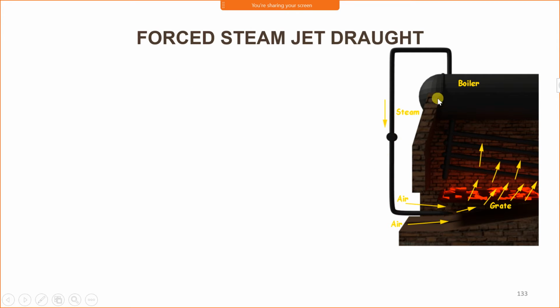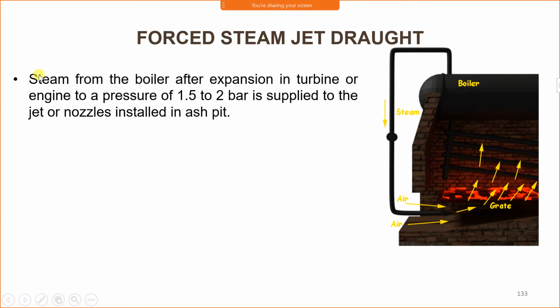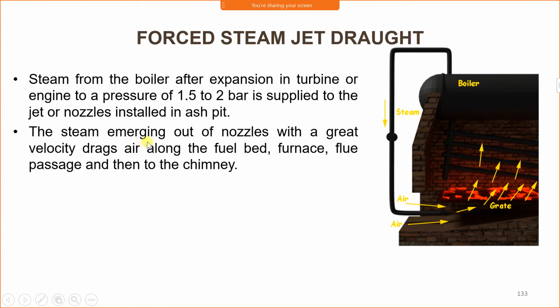In the forced draught, steam is supplied through a grate, and this forces the flue gases into the chimney. Steam from the boiler, after expansion in the steam turbine or the engine to the pressure of 1.5 bar to 2 bar, is supplied to the jet or nozzle installed in the ash pit. The nozzle is installed in the ash pit. The steam emerging out of the nozzle with a great velocity drags air along with it through the fuel bed, furnace, flue passage, and then into the chimney.